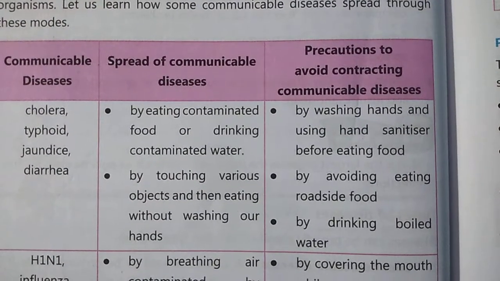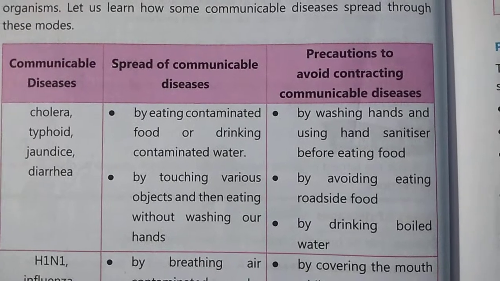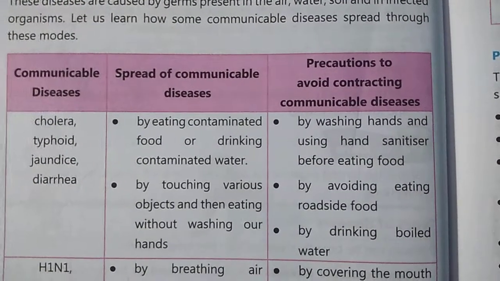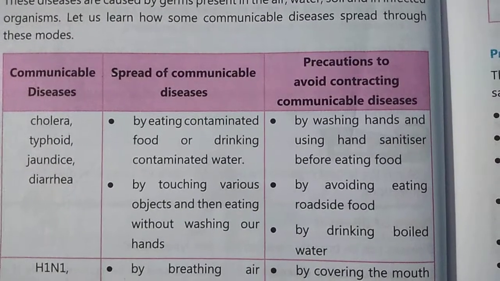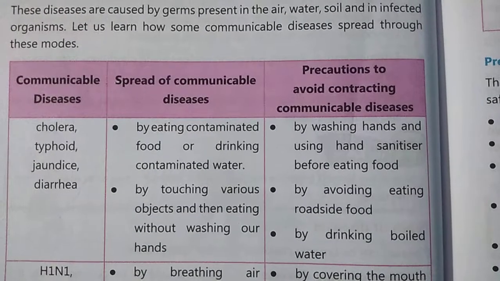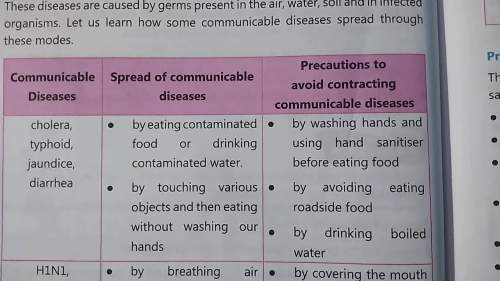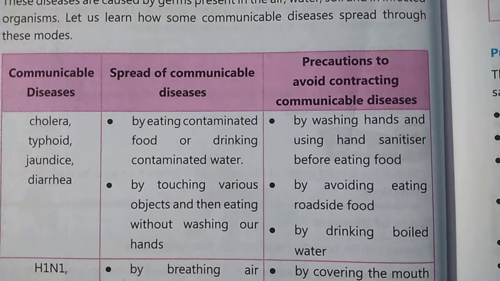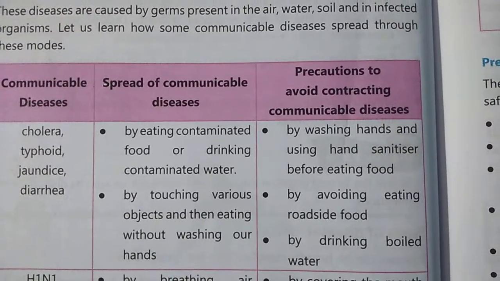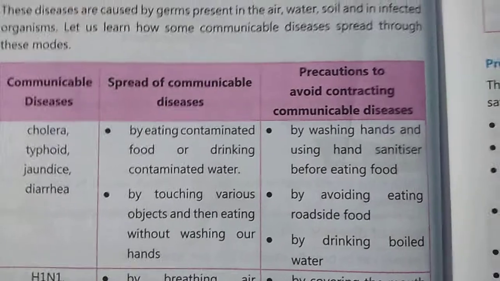Contaminated means which has germs in it, which is not pure, it is impure, it carries germs. So eating any food or drinking any water which is unclean, which has germs, can spread the communicable disease. Second, by touching various objects and then eating without washing our hands.